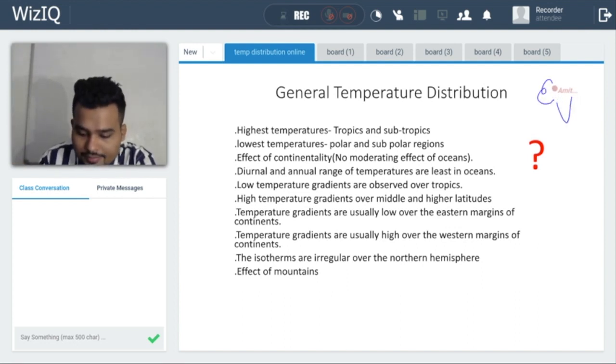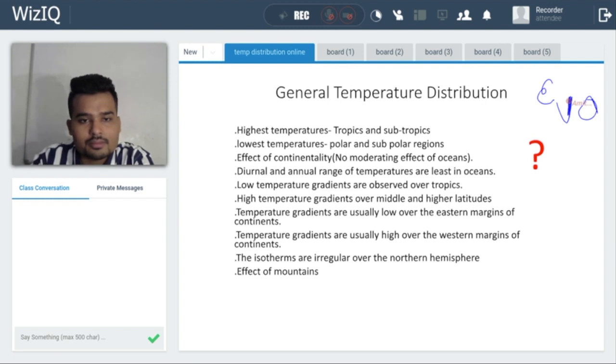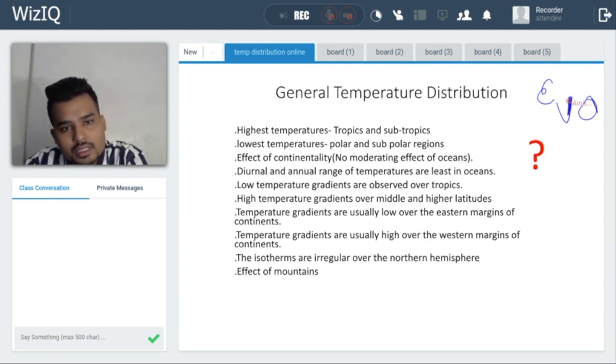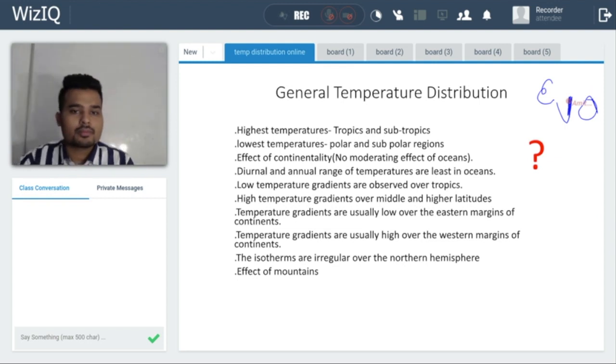For example, India: this is the eastern margin of India, but for the Bay of Bengal, it is western. And we know that on the western side of an ocean, we have a warm current. Warm current means it always has a high temperature, right? And in this case, the gradient will be low.